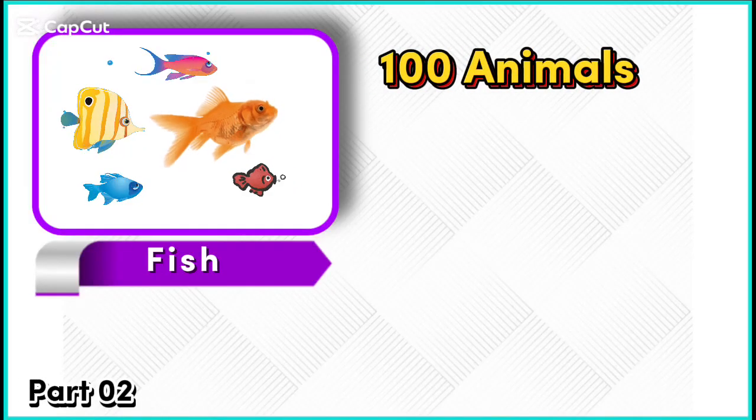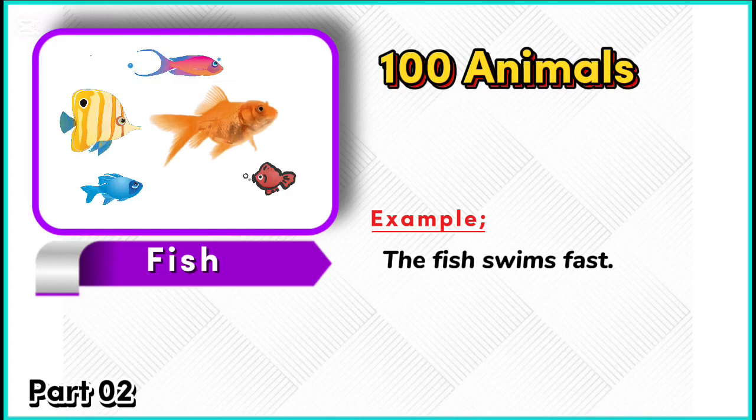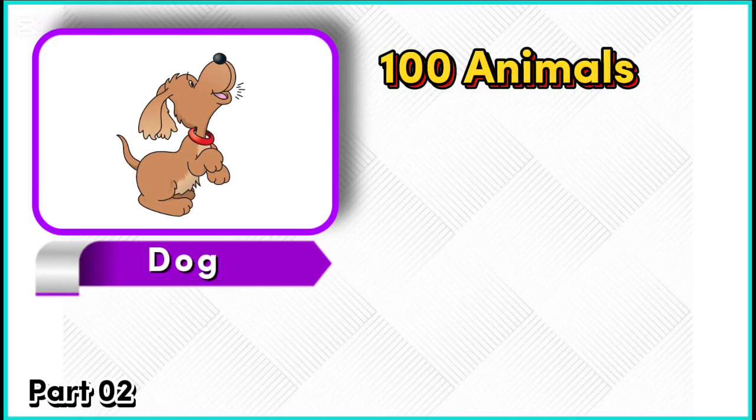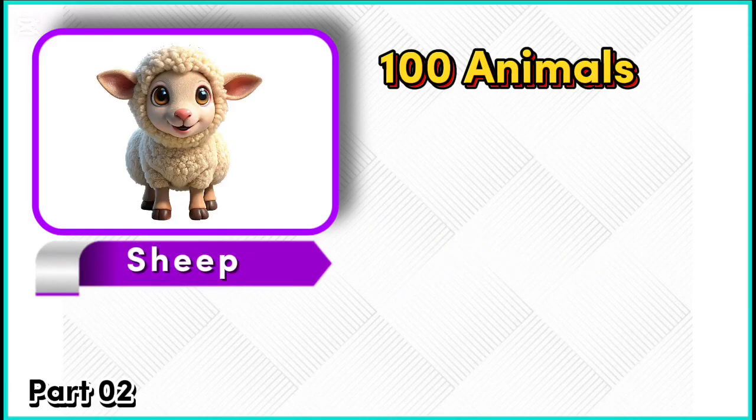Fish. Example. The fish swims fast. Dog. Example. The dog can bark.